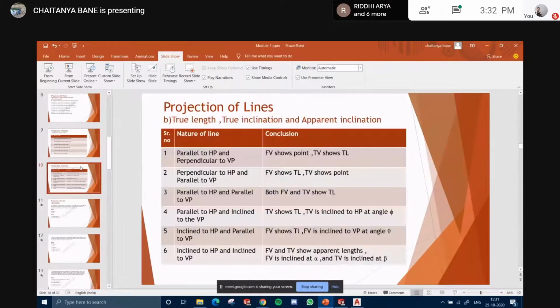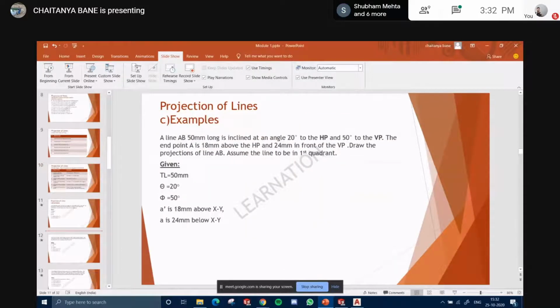Parallel to the HP and inclined to the... no, parallel to what? Forget this part. Let's focus on this. 20 degrees to the HP. It will be perpendicular to VP and at an inclination to HP. When you consider that it is at an angle to HP, make the other one parallel to the VP. Yes, sorry, my bad.